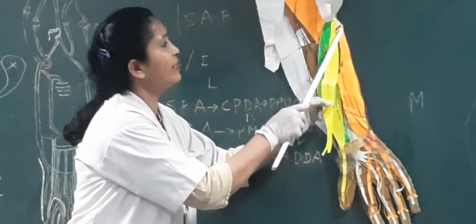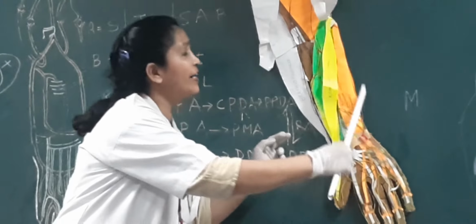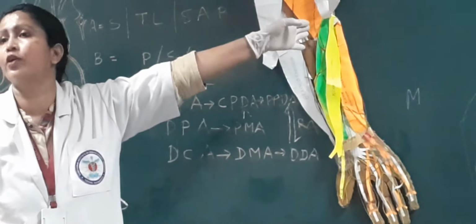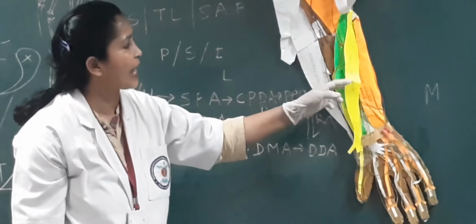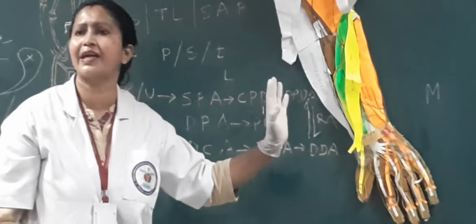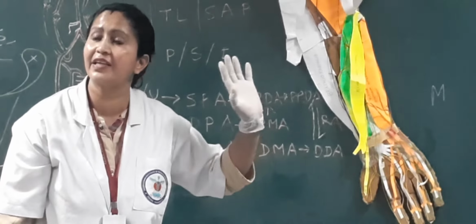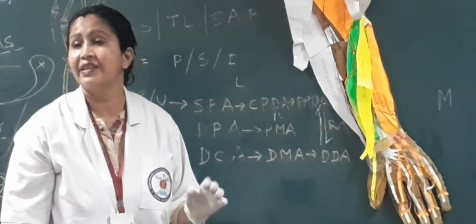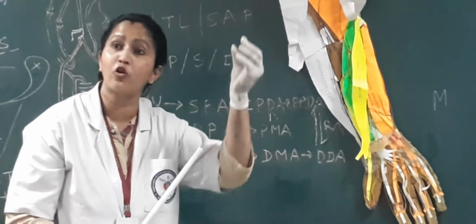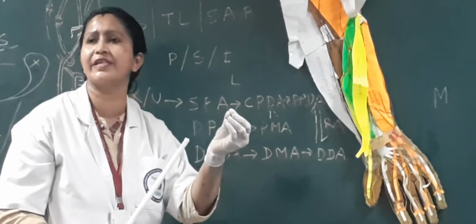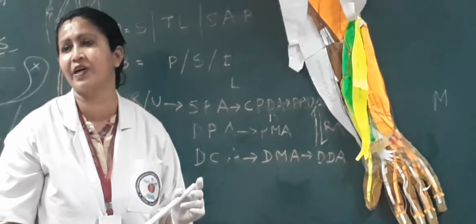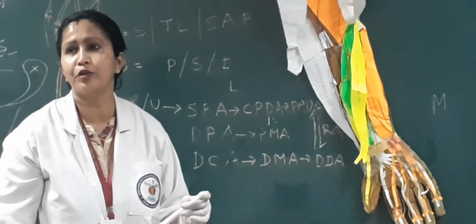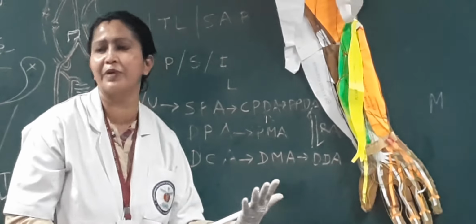And one more origin: there is a common aponeurotic origin for the flexor carpi ulnaris, extensor carpi ulnaris, and the flexor digitorum profundus. These three muscles have a common aponeurotic origin from the posterior border of the ulna. So that origin also you have to mention.